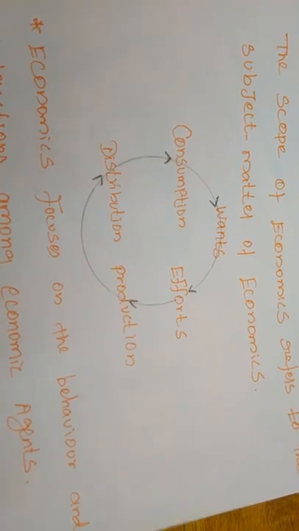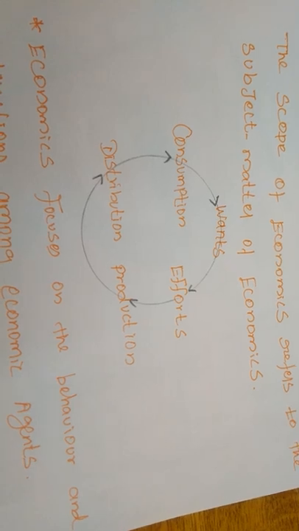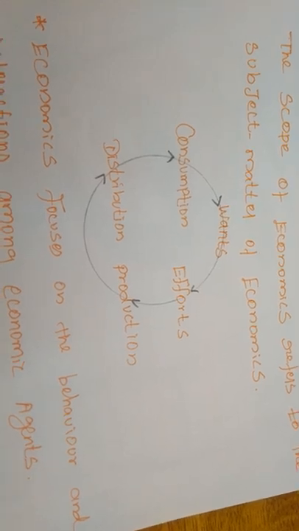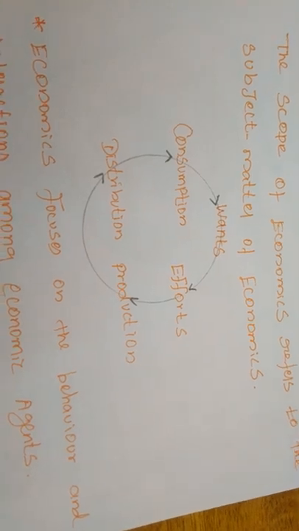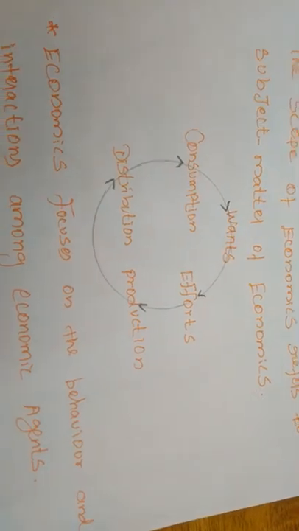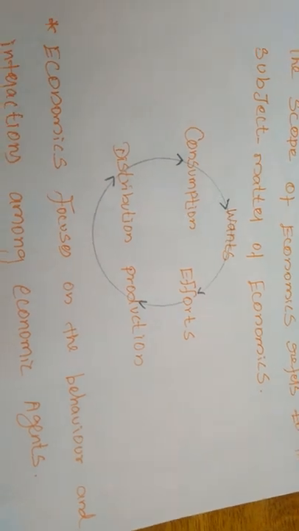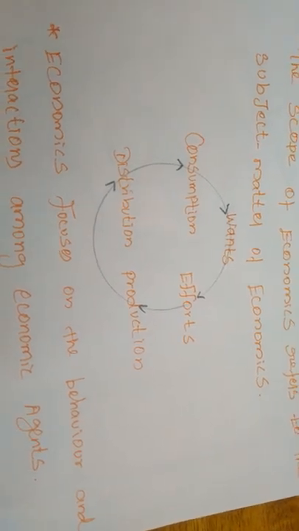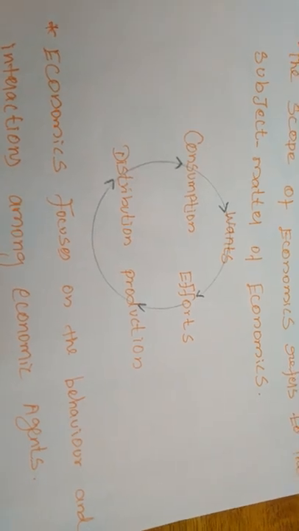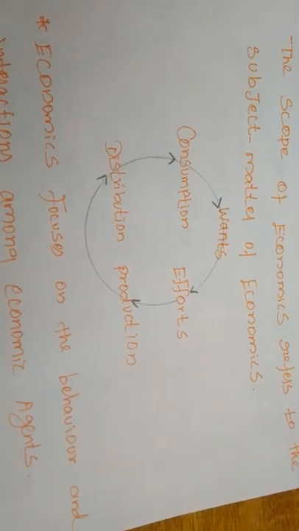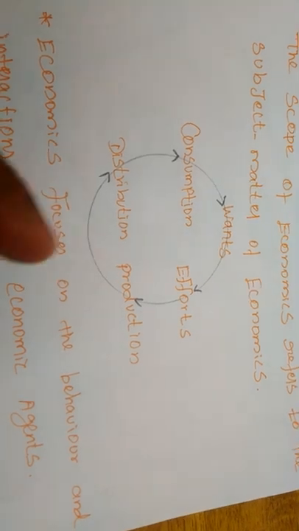What are the efforts? We will go to work and produce some product, whatever effort is required, we will take it. Suppose the producers want to produce a commodity, they will set up an industry and adopt some factors of production to produce that commodity.